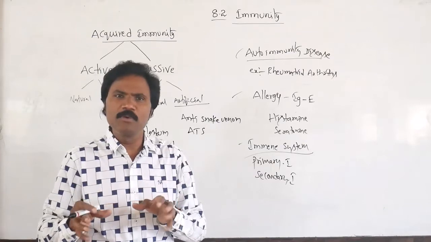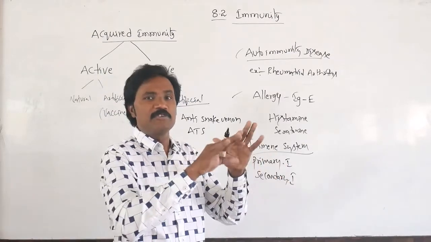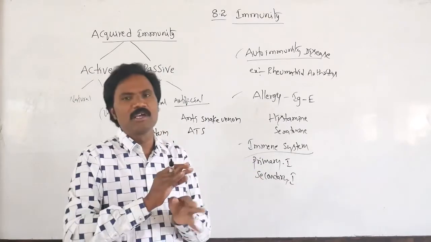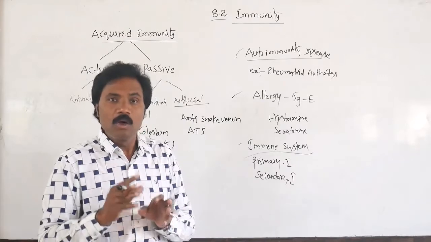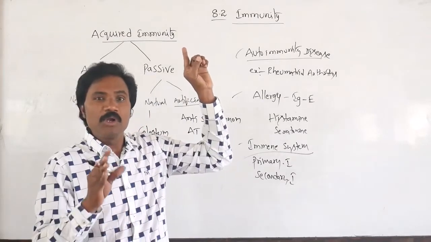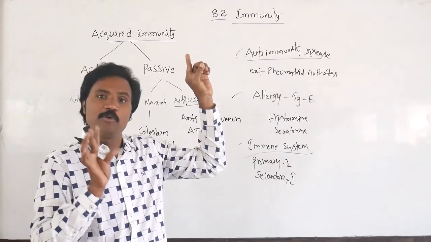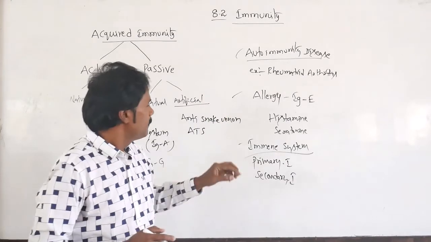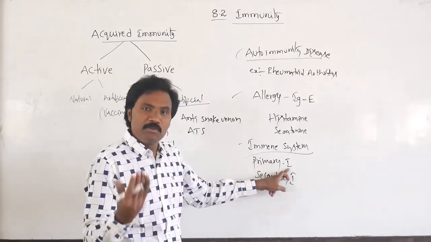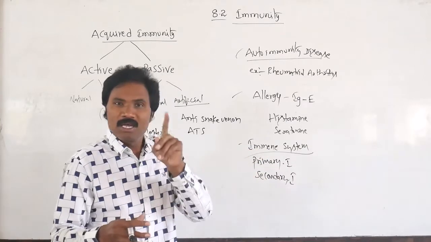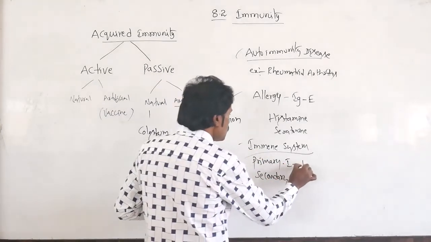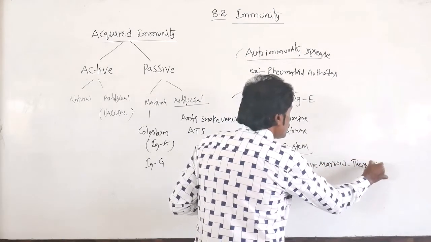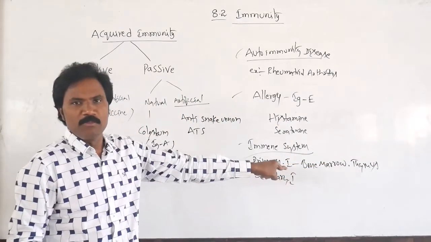Some people, if exposed to a change of temperature or environment, immediately suffer from sneezing, running nose and cough. They don't have such immunity. Why? Because in their childhood they didn't get a sufficient amount of mother's milk. If you get mother's milk, it provides a lot of resistance. That is also one of the best methods. So what are the primary immunity organs? They act in a very crucial role: bone marrow and thymus.